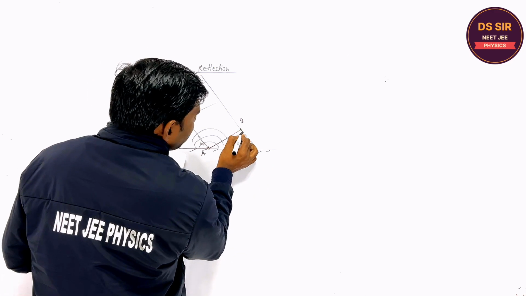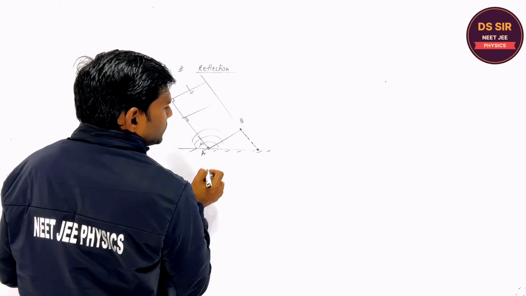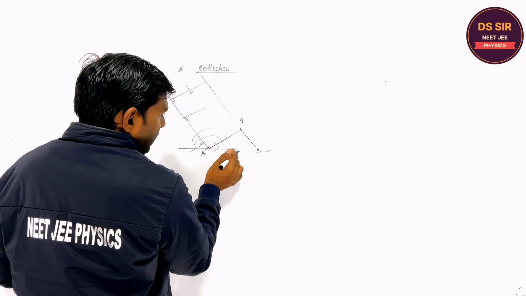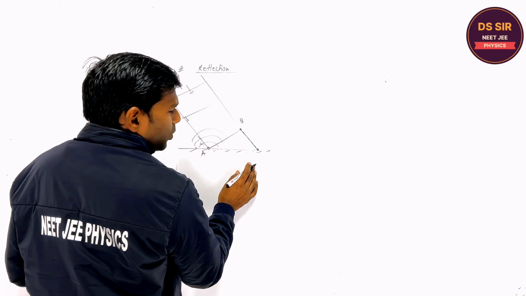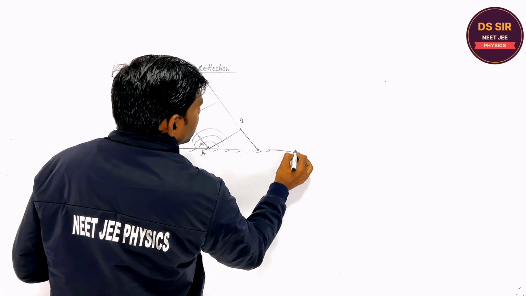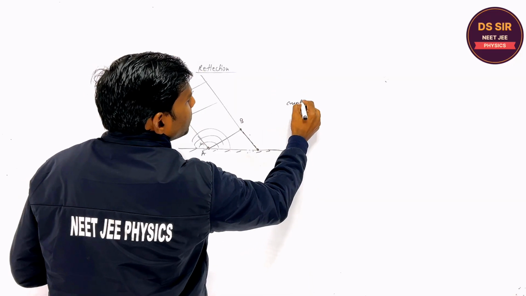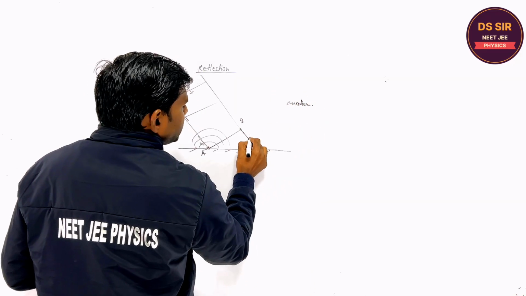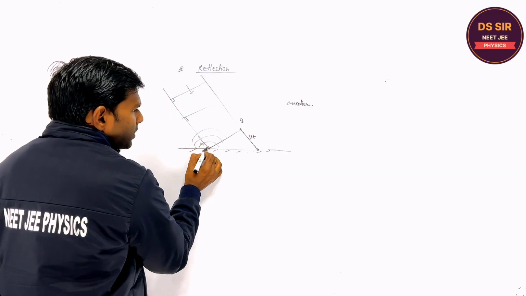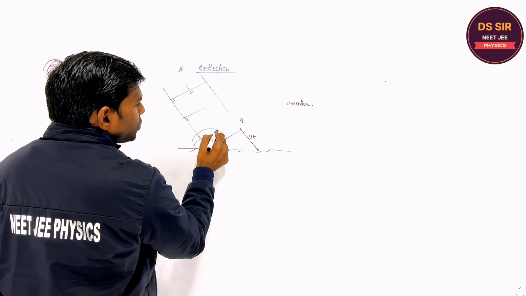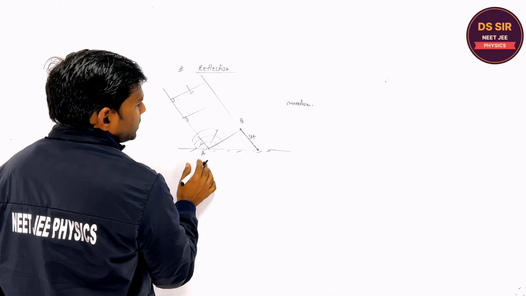So when this wavefront reaches this point, suppose after the time t, it reaches this point. So what is the distance? This is the same medium, is it or not, you tell? So this distance is nothing but, suppose, v into t. In the same time, this distance is also equal to the same distance vt.